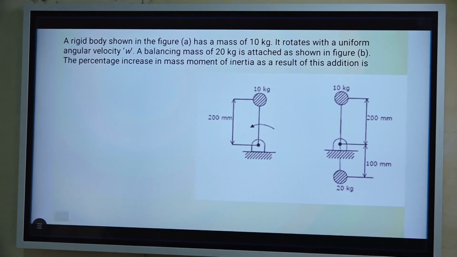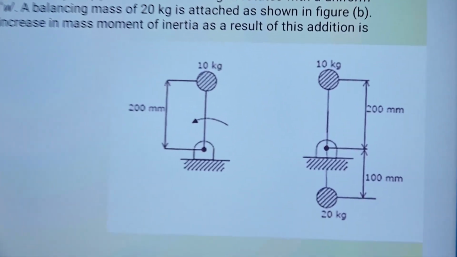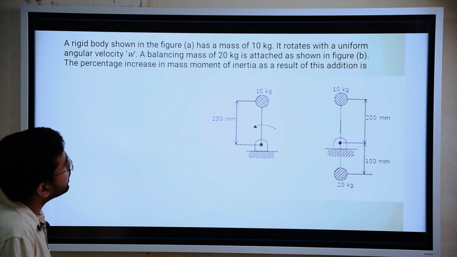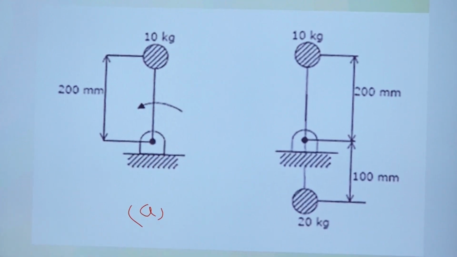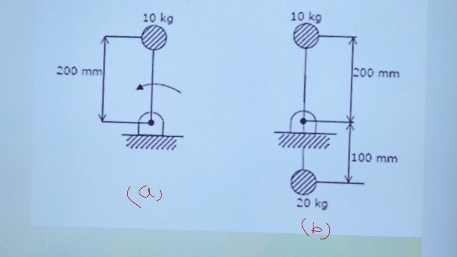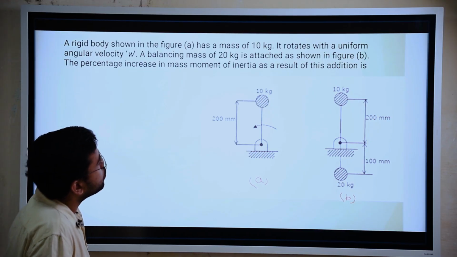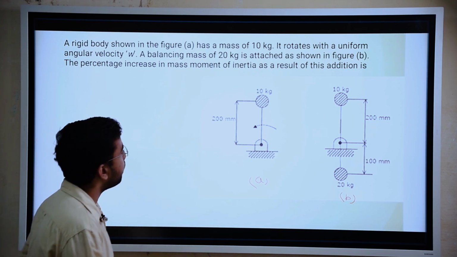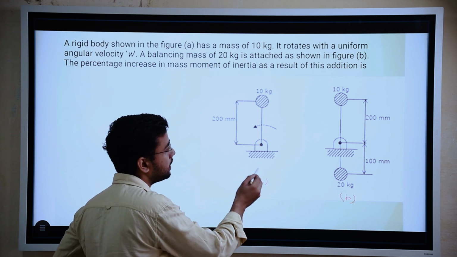A rigid body shown in figure A has a mass of 10 kg. It rotates with a uniform angular velocity of omega. A balancing mass of 20 kg is attached as shown in figure B. So this is figure A and this is B. The percentage increase in mass moment of inertia as a result of this addition is, right? So we have to just find out the mass moment of inertia first in this case, then in this case.